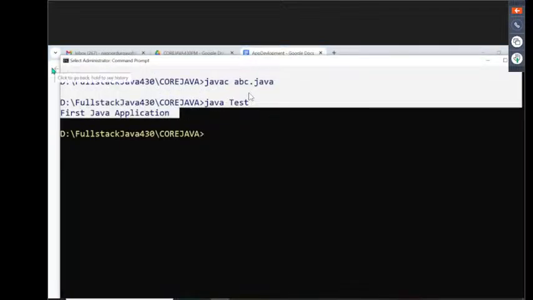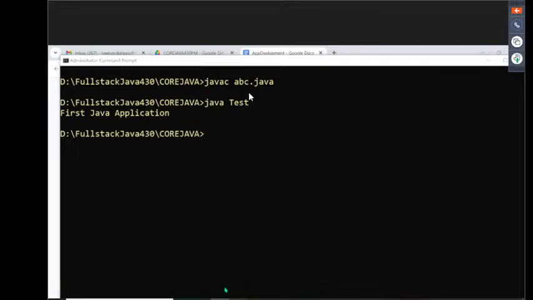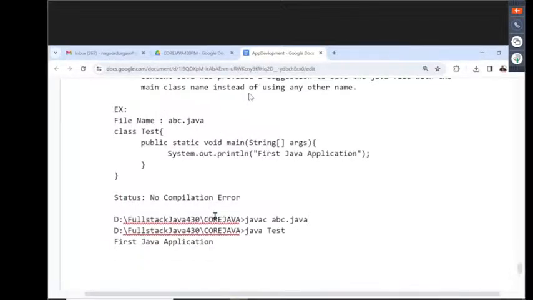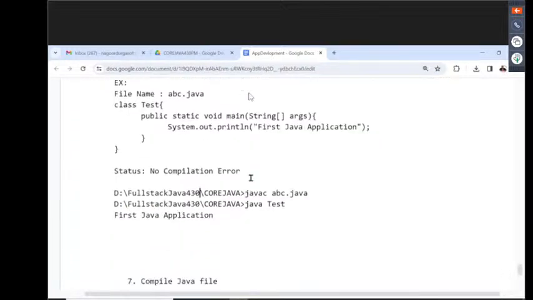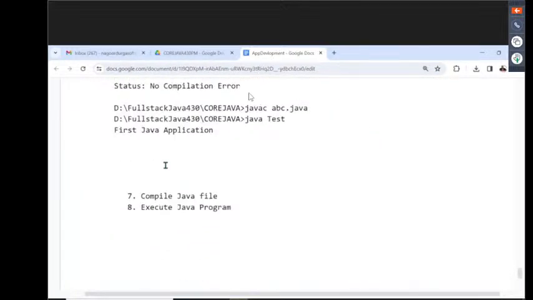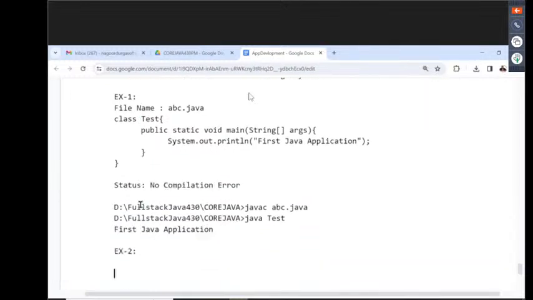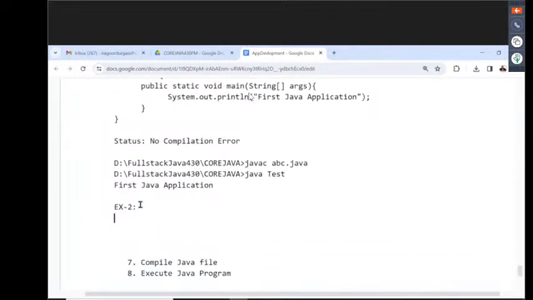Okay, now I want to show this point clearly. That means what we provided here on the command prompt, that information we also provided. Try to understand it now. It's okay, fine. This is example one. Now I'm going to take another example to understand it. Example one is okay. Now we want to go with example two. Understand this example two.